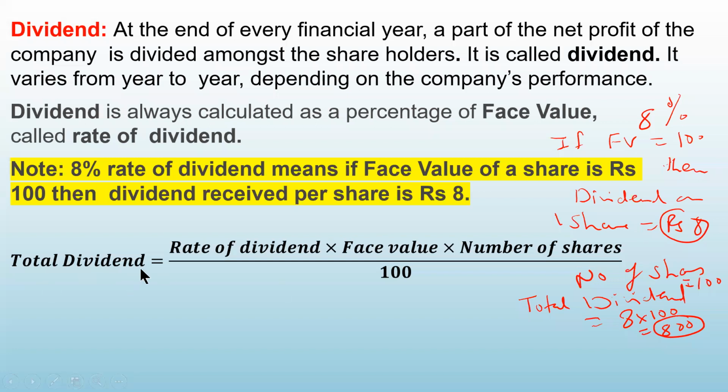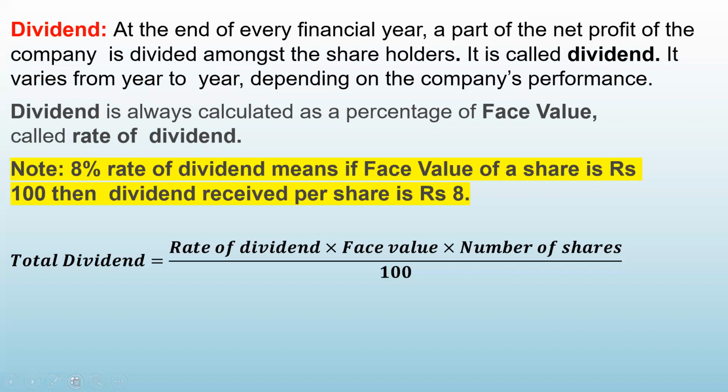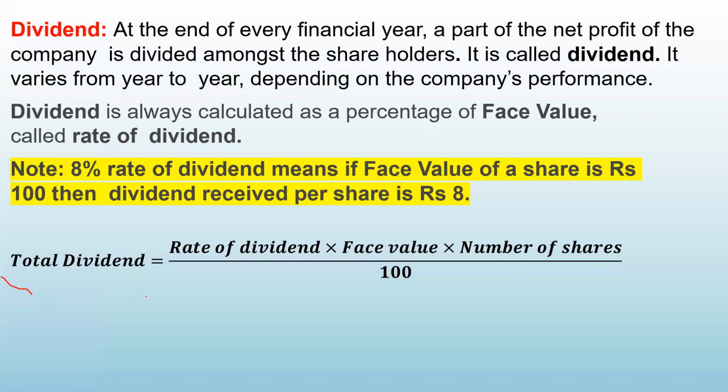So we have here the formula for total dividend. What is the total dividend? It is the rate of dividend into face value into number of shares, divided by 100. If you apply this formula, here the rate of dividend is 8%, correct?